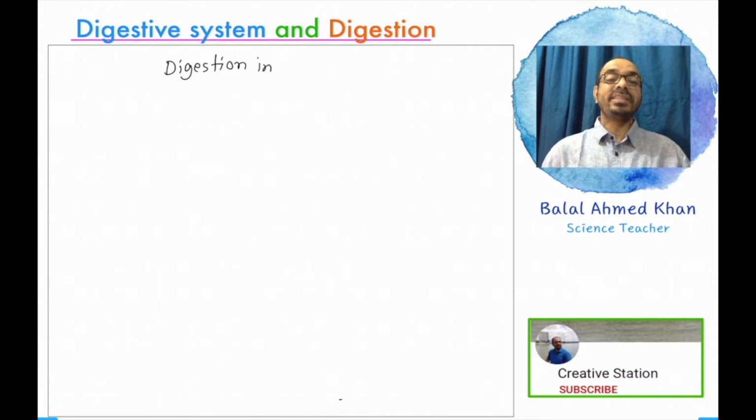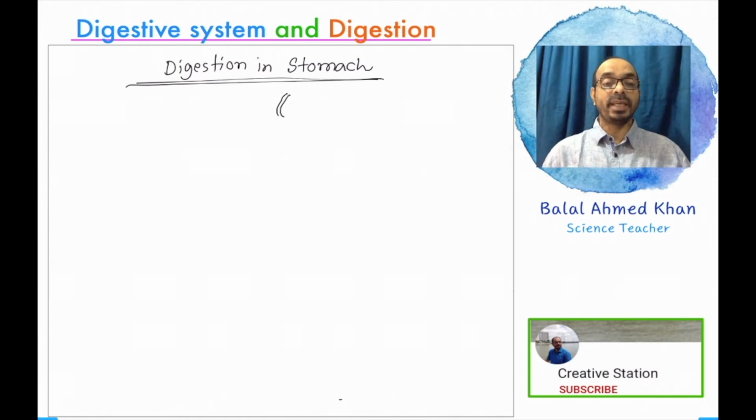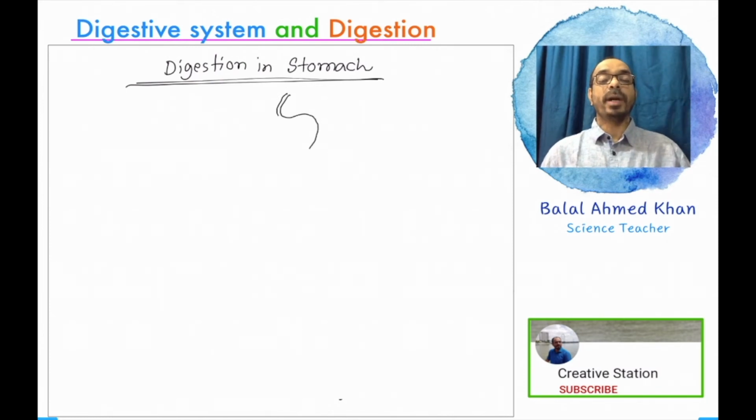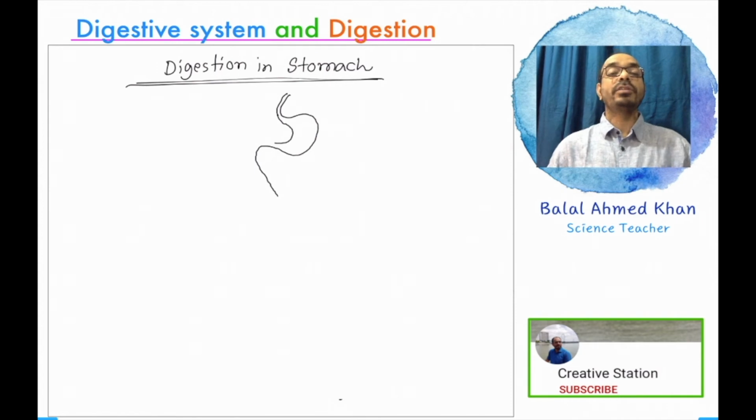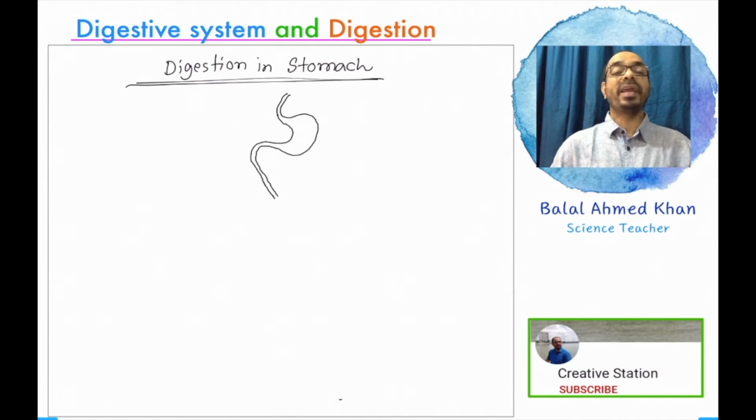Stomach digestion is a complex process because there are different types of digestive glands, and different types of digestive juice are produced from the stomach. I am trying to draw the stomach: the sac-like or swollen part in between the esophagus and the small intestine.